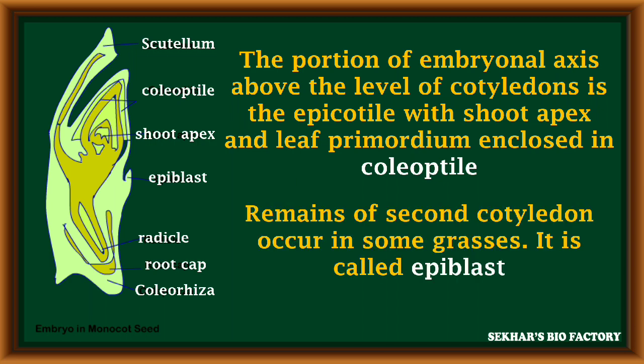The remnant of a second cotyledon occurs in some grasses. It is present at the lateral side and is completely reduced. It is called the epiblast. It is considered a second cotyledon in the monocot embryo, but it is completely reduced.